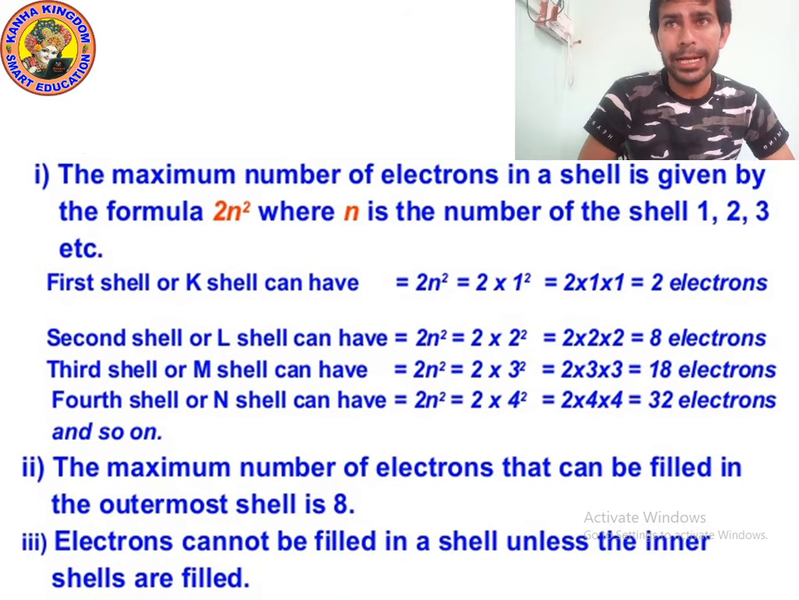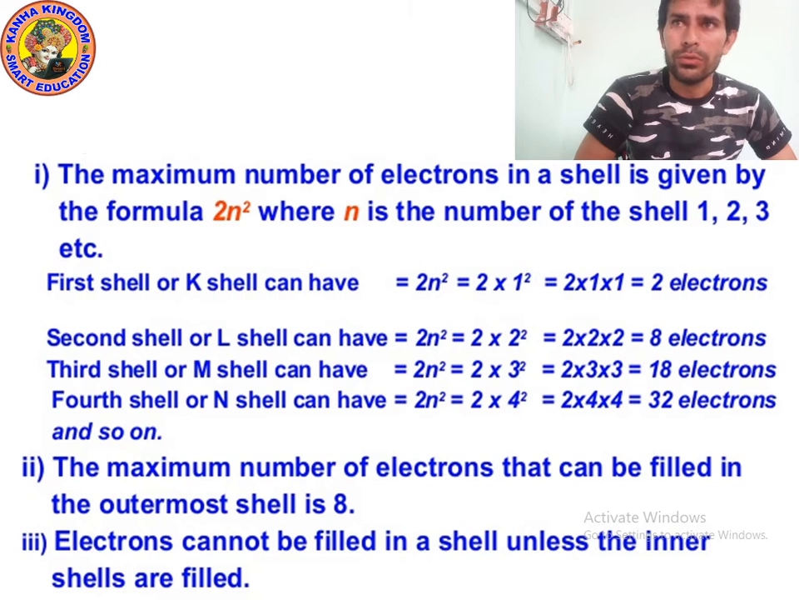Kids, how many electrons should be present in a shell? The maximum number of electrons in a shell is given by the formula 2n². Yes, we can fill electrons in orbits by the formula 2n², where n means the number of the shell. We will write in the place of n 1, 2, 3, 4, 5, 6 like this.